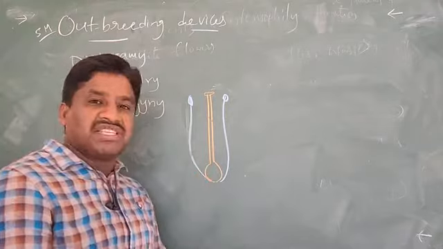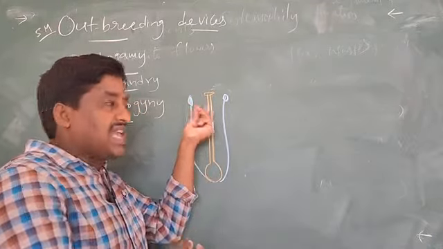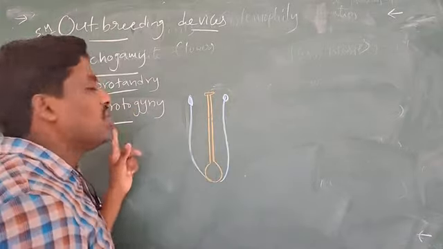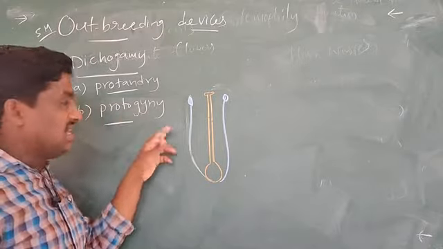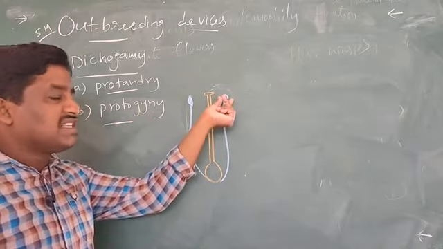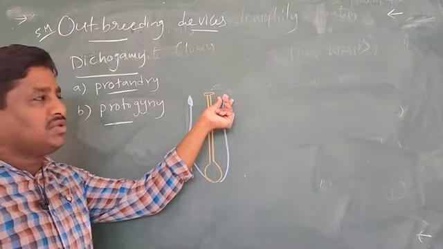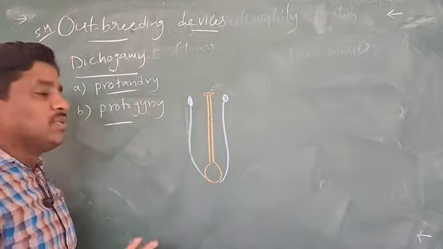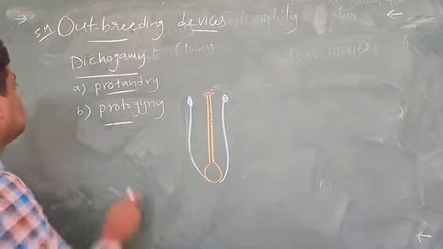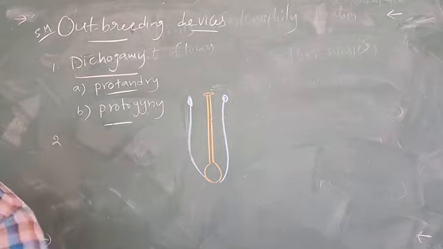One more definition: the gynoecium is mature earlier than the pollen. That's what you call protogyny. Proto means first, so the gynoecium matures first. Here the stamen is not mature, meaning the stamen is not releasing the pollen grains. That's why it is called protogyny. Next, the second device.